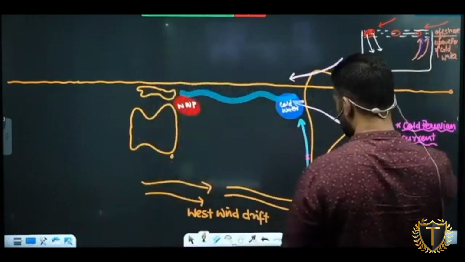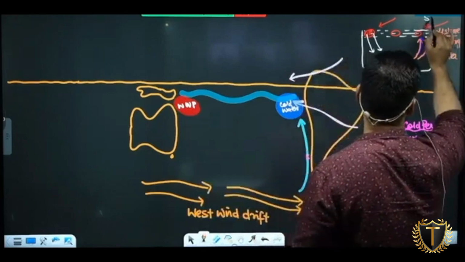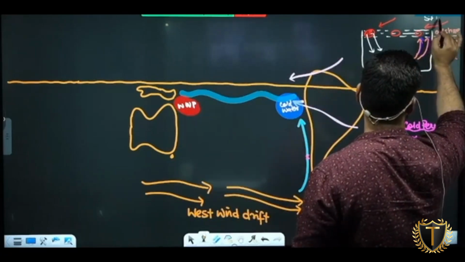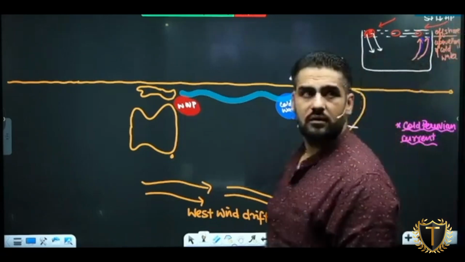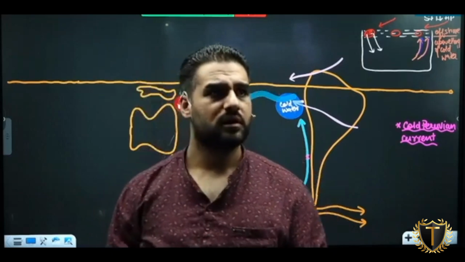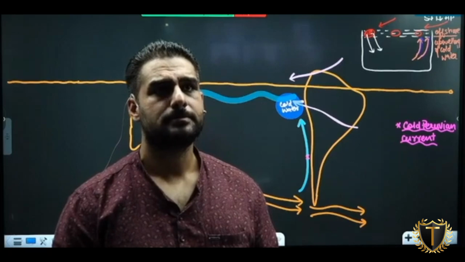What will happen to the sea level here, if I mention? Sea level will fall. Temperature will decrease. If temperature decreases, pressure will be high. Clear to this? Is it understood up to here?